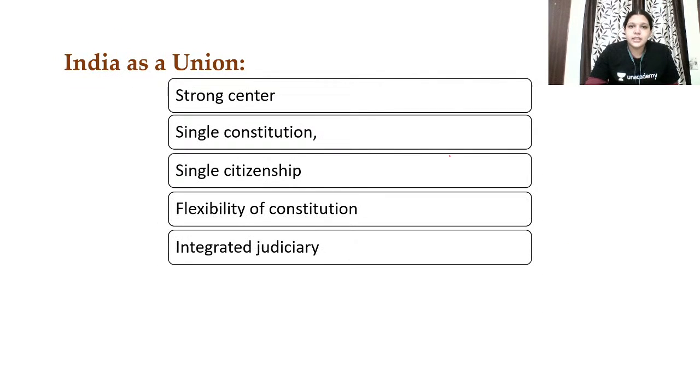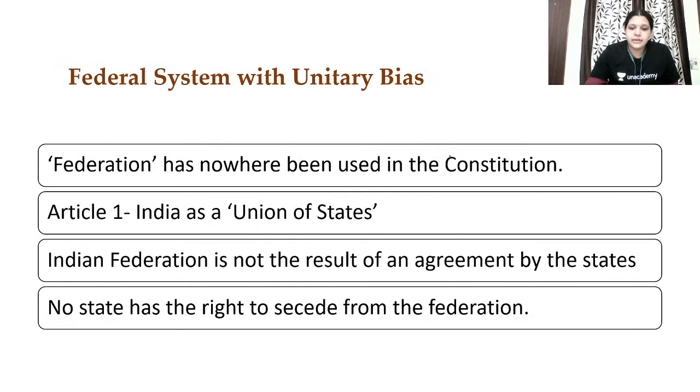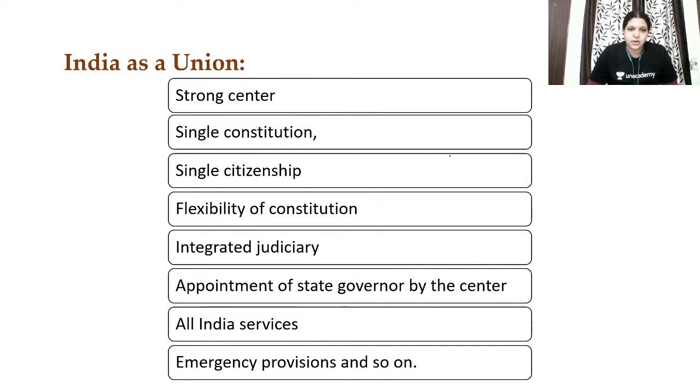So what are all the evidences for India as a union? We have a strong center, single constitution, single citizenship, flexibility of constitution, integrated judiciary. What are the main points in this? 1, 2, 3, 4, 5, 6, 7. Even the flexibility of the constitution you can leave, but these 7 points are the proof that the Indian Constitution is following a centralized form of approach.